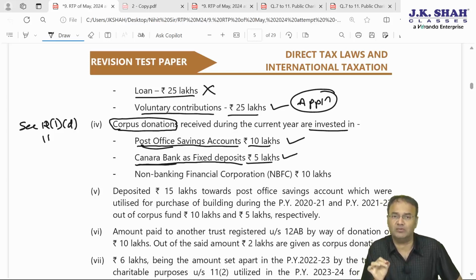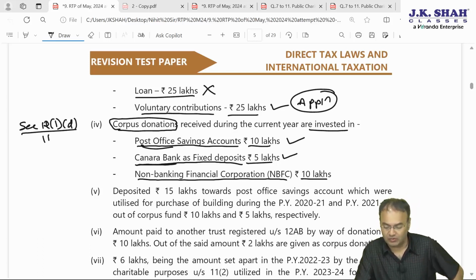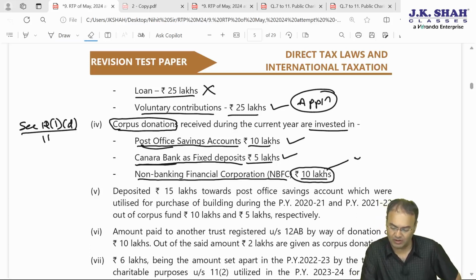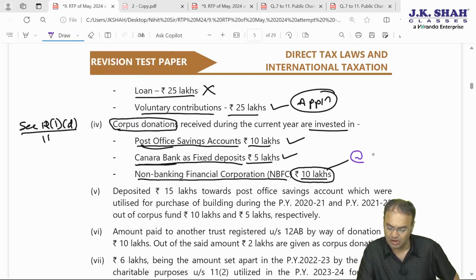It is just that investing in the specified modes will make the corpus donation exempt as per 12(1)(d). NBFCs are not one of the specified modes of investment. Therefore, what will happen to this amount? This will become chargeable to tax at a flat rate of 30%. I am writing with a different colored pen so that we can identify it easily at a later stage. This will be taxable at 30% rate under section 115BBI.